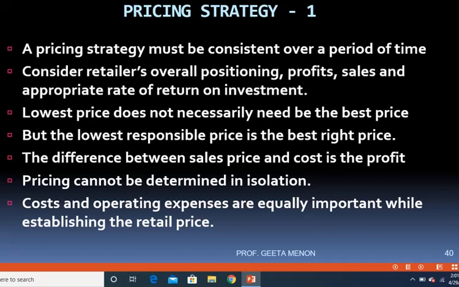The cost and operating expenses are equally important while establishing the retail price. Cost and operating expenses are the cost of manufacturing and the cost of delivering the goods to the customers. So these are also equally important while establishing the retail price.